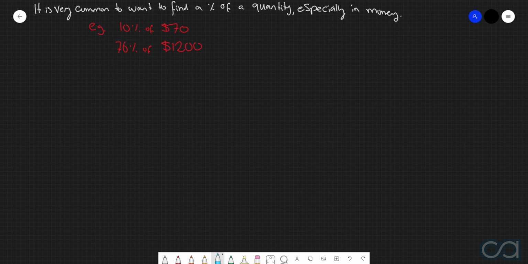Now, I would like to focus on this sentence of finding a percent of a quantity B. Of course, we know that when we're talking about mathematics, this word "of" typically reflects the idea of a multiplication. So if we were to convert this sentence into a mathematical expression, this would be a percent multiplied by the quantity B. So this is exactly how we find percentages of quantities. We get the percentage and then we multiply it by the quantity itself.